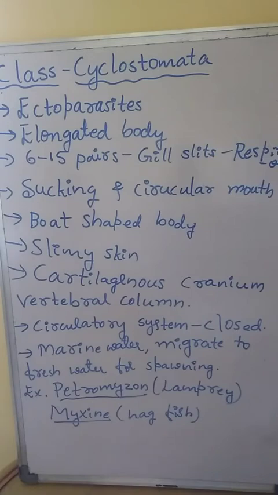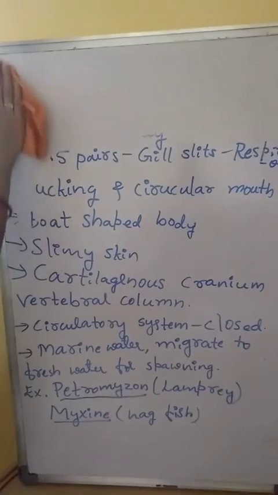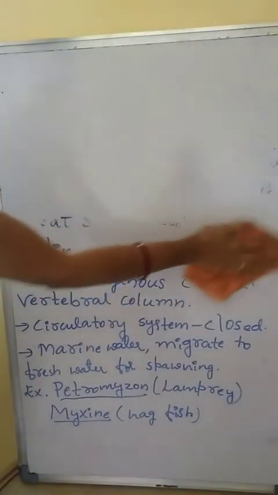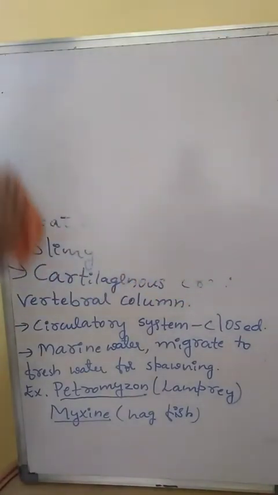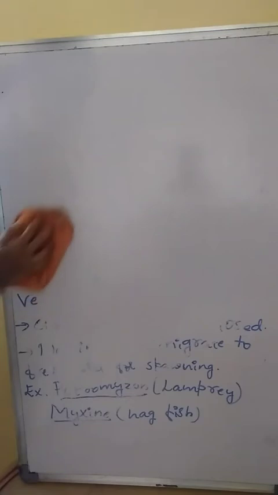The next one is class Chondrichthyes. This is class Cyclostomata, which comes under Agnatha. Next one is about Gnathostomata. Division Gnathostomata. Gnathostomata means animals bearing jaws or having jaws are grouped under Gnathostomata.